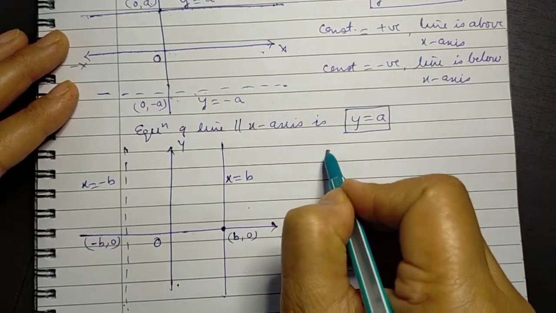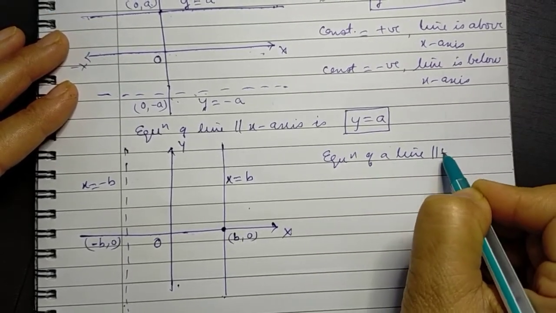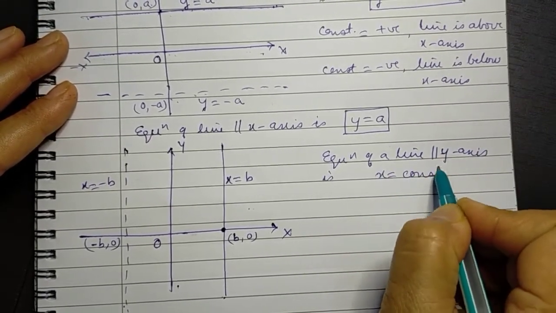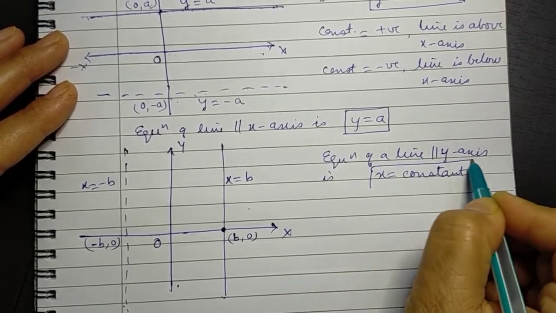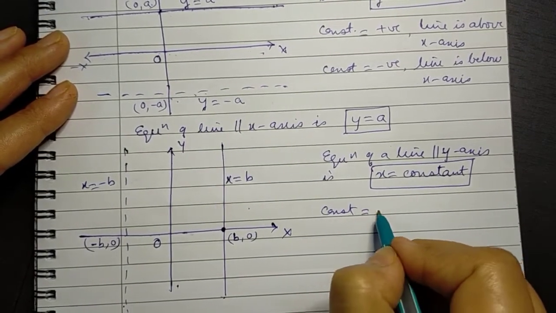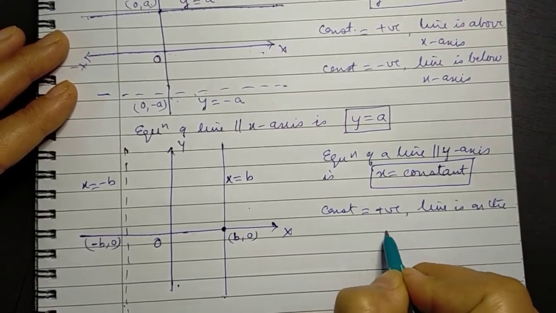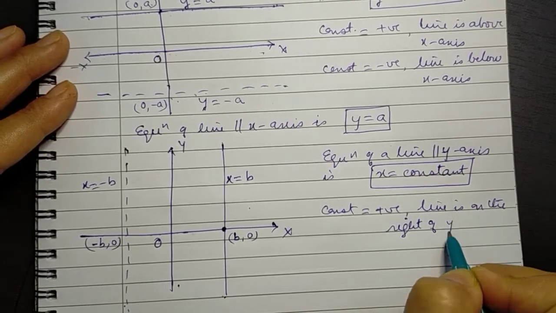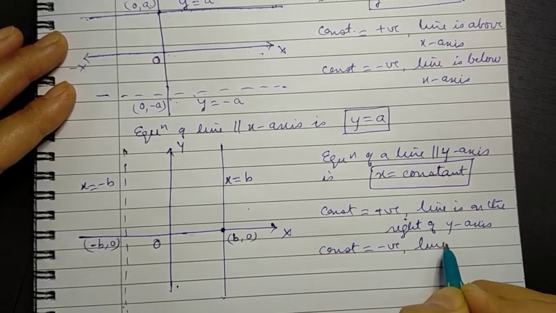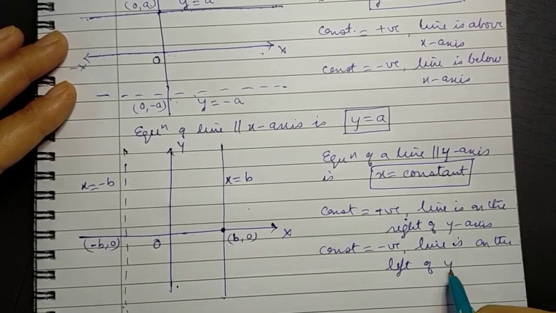And so the equation of a line which is parallel to y-axis is denoted by x equal to constant, where the constant is positive if the line is on the right side of y-axis, whereas the constant is negative if the line is on the left side of y-axis.